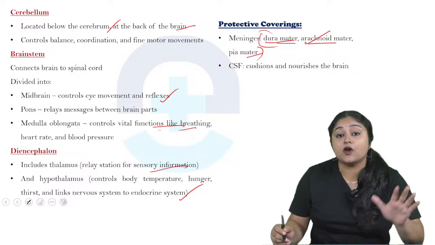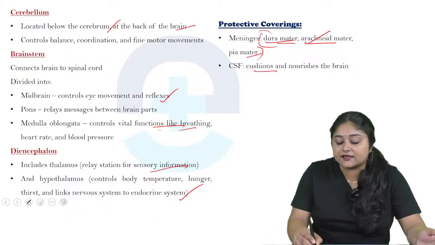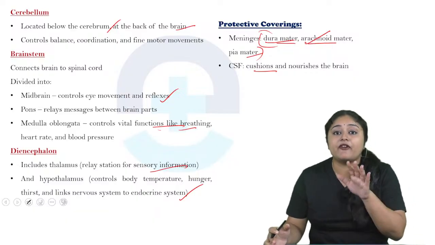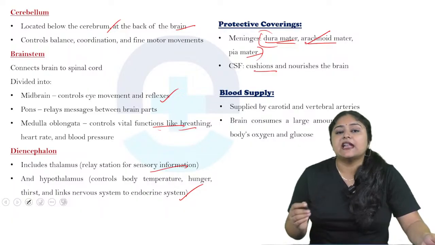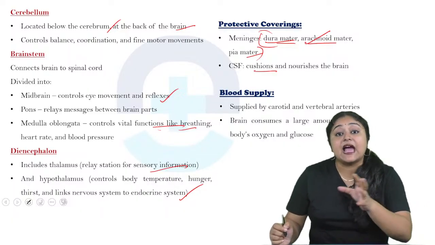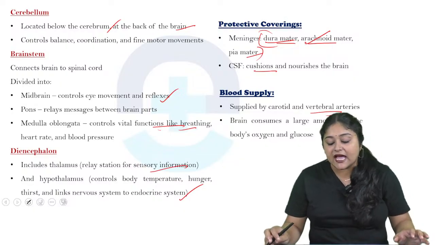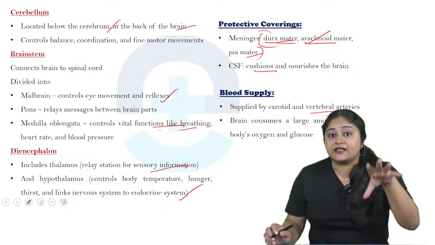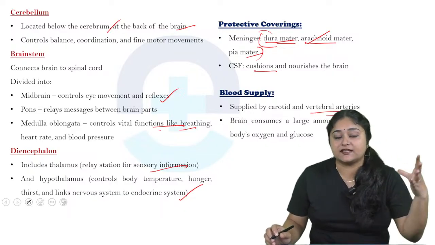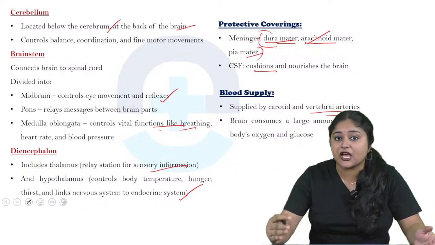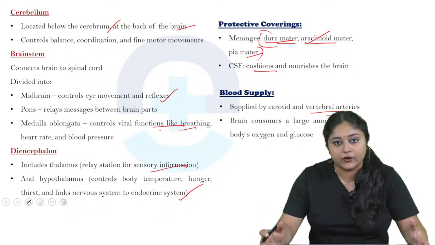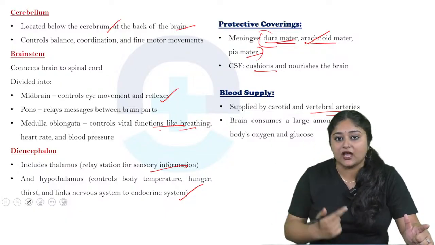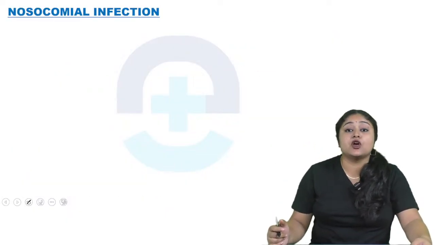Now come to the CSF, or cerebrospinal fluid. It works as a cushion as well as nourishes the brain, especially the meninges. So that is the function of the CSF. Now come to the blood supply of the brain. It is supplied by the carotid as well as the vertebral arteries, and the brain consumes a large amount of the body's oxygen as well as glucose. If the brain does not get adequate oxygen supply, then at the same time the person will go for a stroke. Just remember, stroke is one of the diseases which starts from the brain, then it will come to the heart.